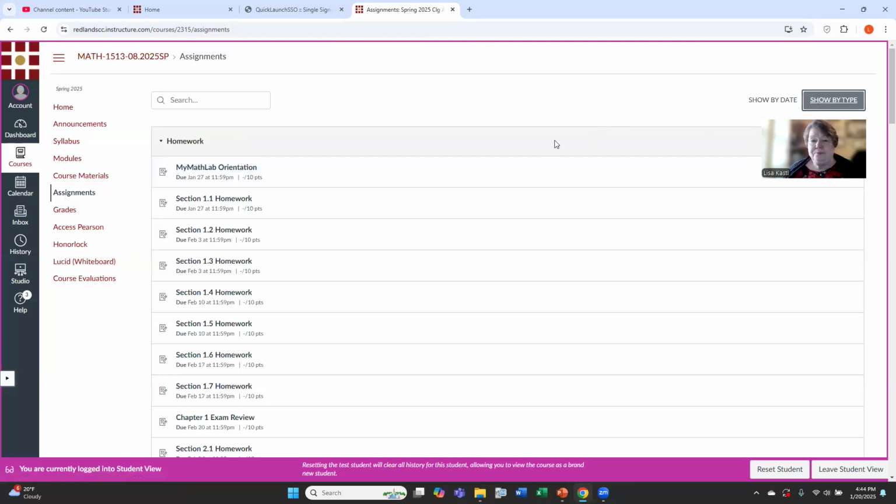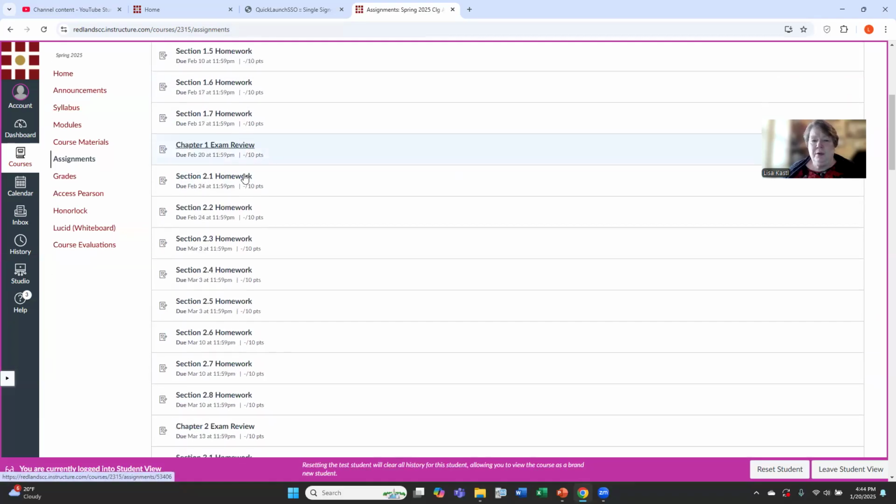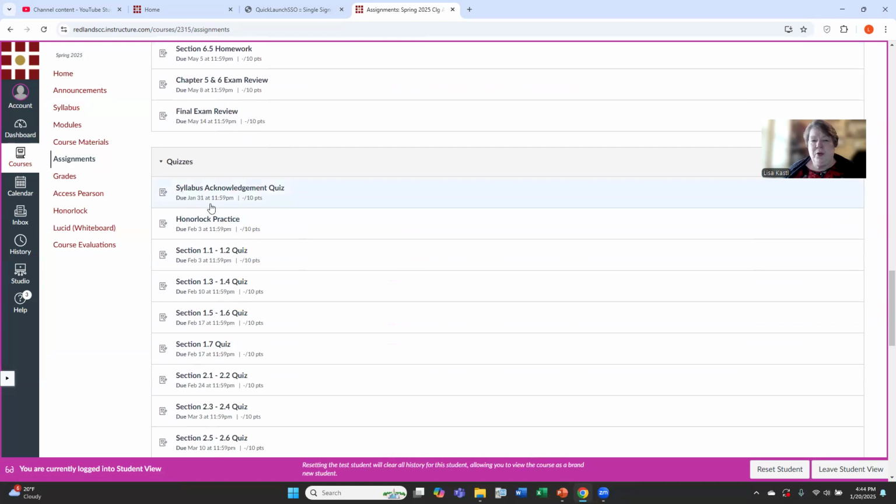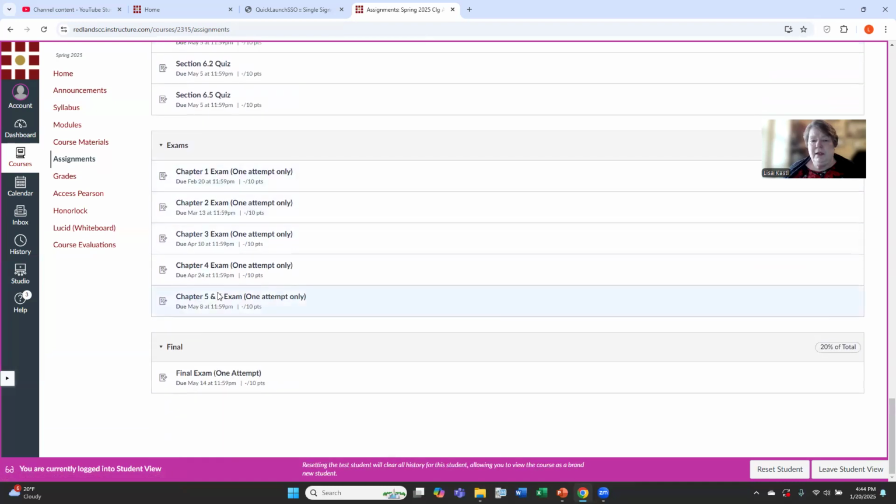Now I can sort this by type, and then it sorts it by each type. The homework, scroll through that, quizzes, scroll through that, exams, and the final.